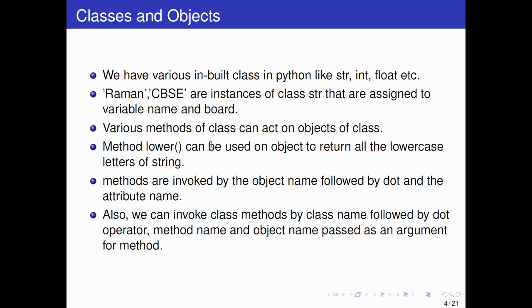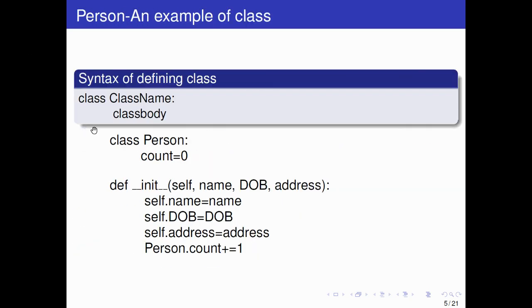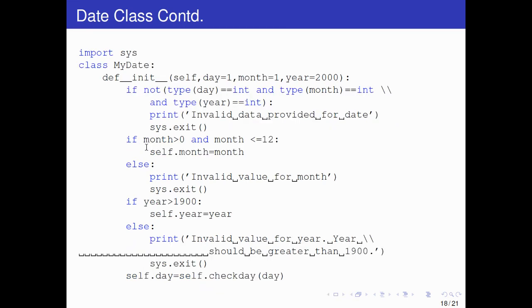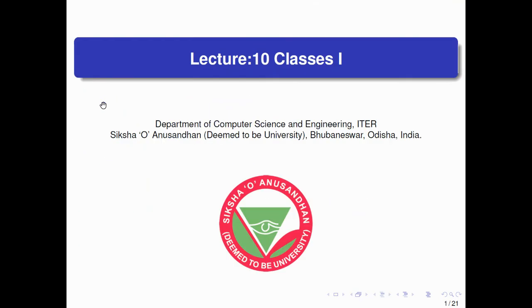So you all please write these two programs from the PPT. The class Person, which is at the beginning, and this class at the end of the PPT. We will be using this again, so you should have it, because we will call it as a module. So you write both programs and save them.